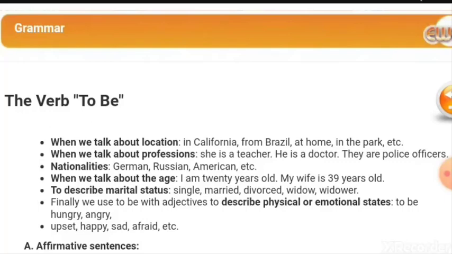أنا غاضب. The last point, we have some adjectives: upset, happy, sad, afraid, etc. These adjectives are used with the verb to be to describe emotional states. Like if I said, I am upset. أنا محبط. I am happy. I am sad. I am afraid.